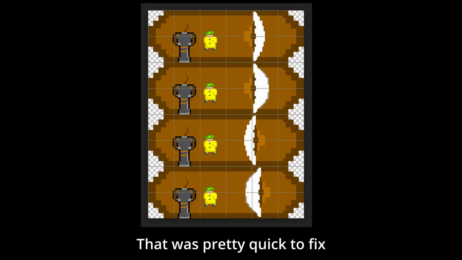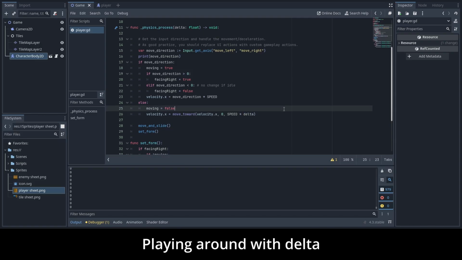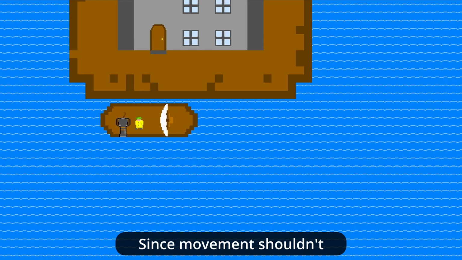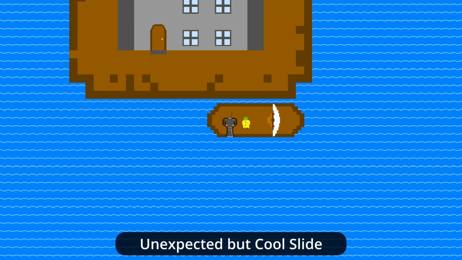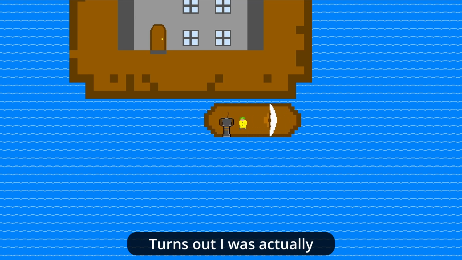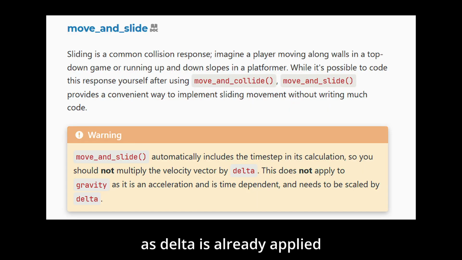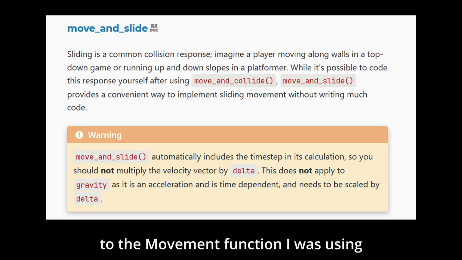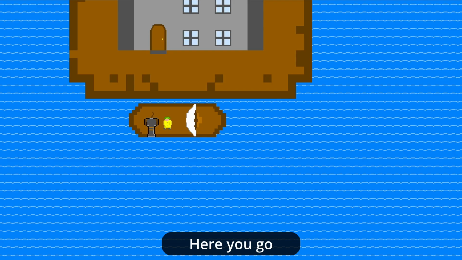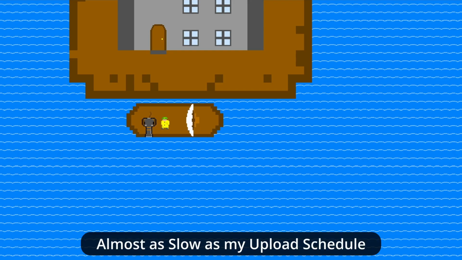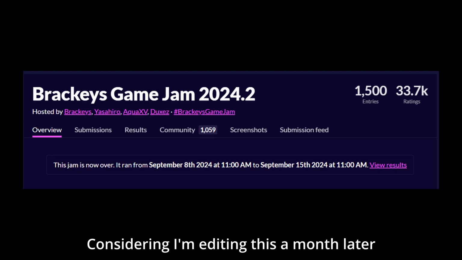That was pretty quick to fix, so then I started playing around with delta for the movement, since movement shouldn't depend on frame rate, and this made an unexpected but cool slide. Turns out I was actually using delta twice, as delta is already applied to the movement function I was using, and if you're curious what applying triple delta looks like, here you go. Almost as slow as my upload schedule, considering I'm editing this a month later.